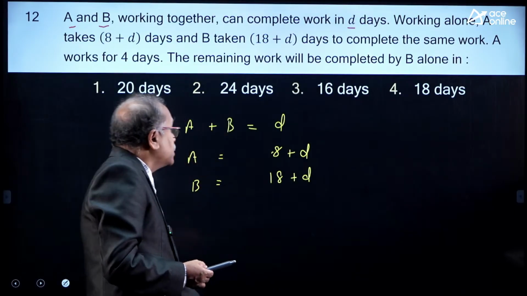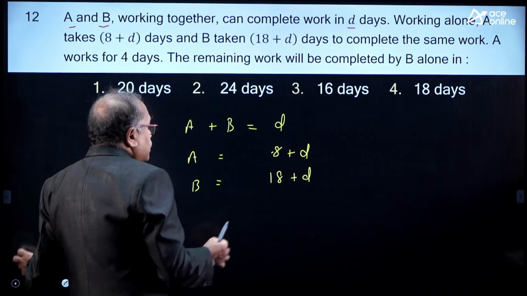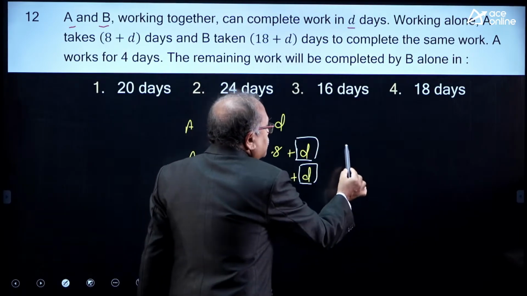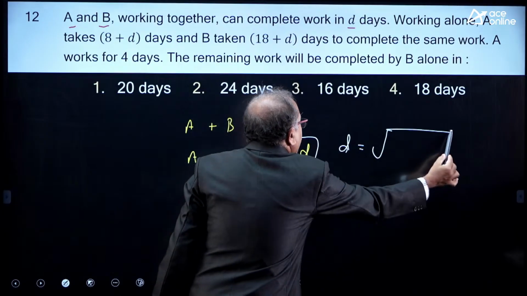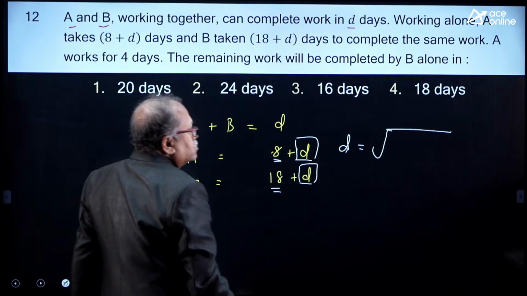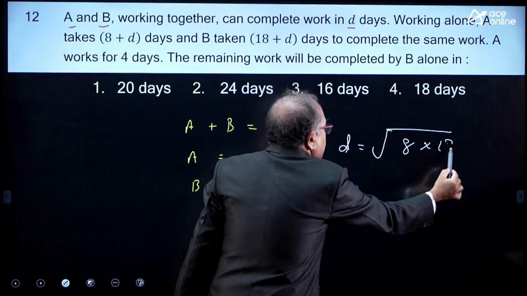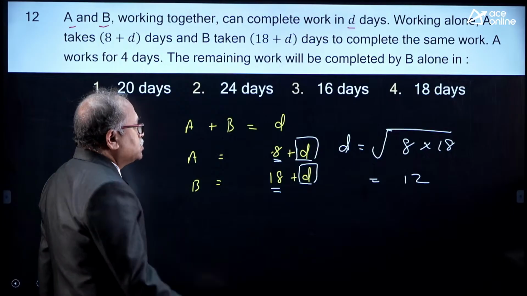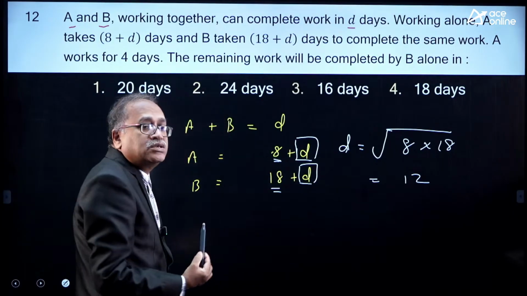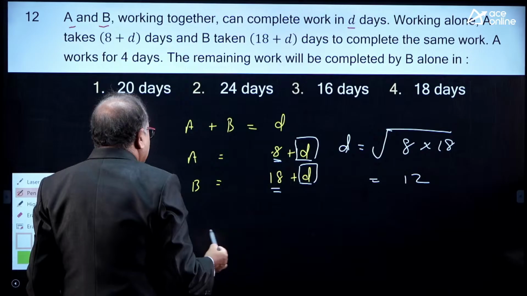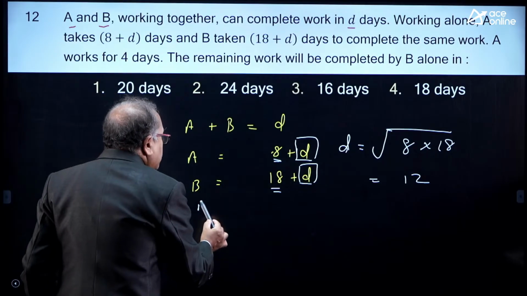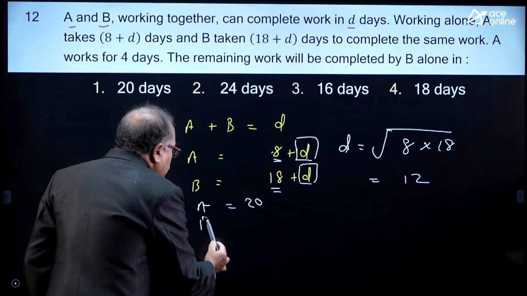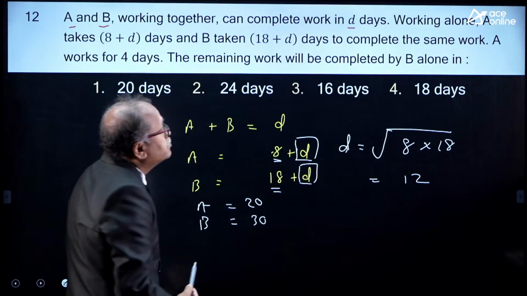Look at this one, I can find out the D value. How do I get the D value? Here D is equal to the square root of 8 into 18, that comes to 144, which is nothing but 12. If D is 12 days, 12 plus 8 comes to 20 days. Then A alone can complete the work in 20 days, and 18 plus 12 is 30. B alone can complete the work in 30 days.